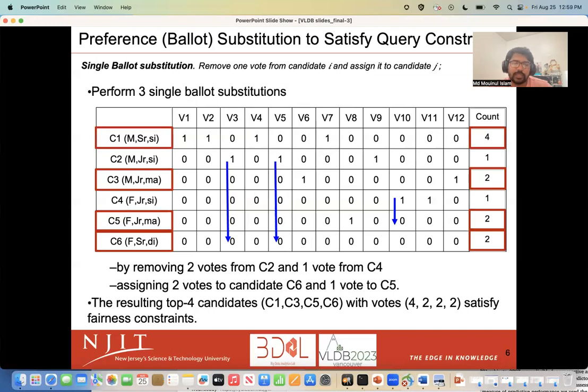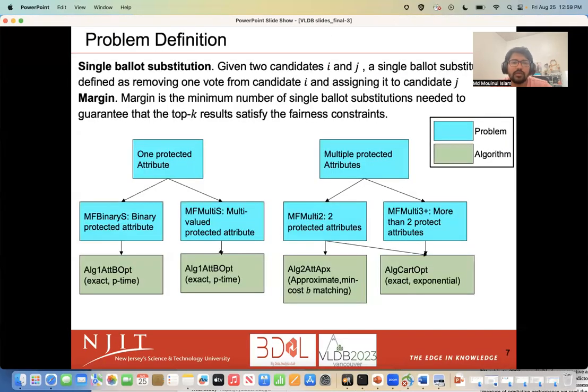This very process of taking 1 vote from candidate I and giving it to candidate J is referred to as ballot substitution. The example in this slide requires 3 ballot substitutions to satisfy the query constraints. Formally speaking, we study the margin finding problem, which is to find the minimum number of ballot substitutions to satisfy query constraints.